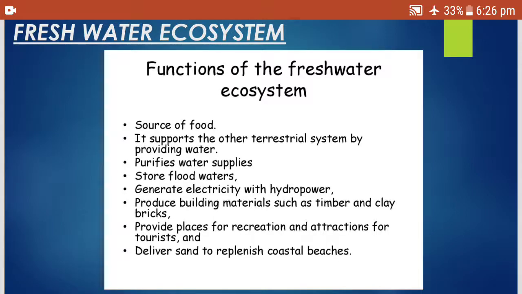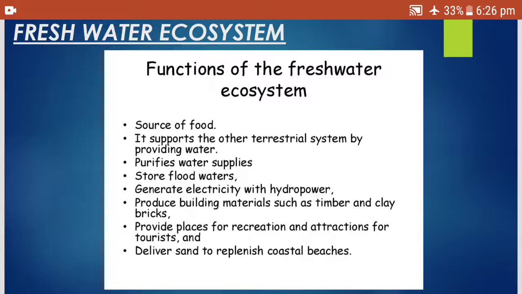Freshwater ecosystems include examples such as ponds and lakes. Now what are the functions of the freshwater ecosystem? It forms the source of food. It supports other terrestrial systems by providing water, purifies water supplies, stores floodwaters, generates electricity with hydropower, produces building materials such as timber and clay bricks, provides places for recreation and attraction for tourists, and delivers sand to replenish coastal beaches. These are the various functions of the freshwater ecosystem and all are important.